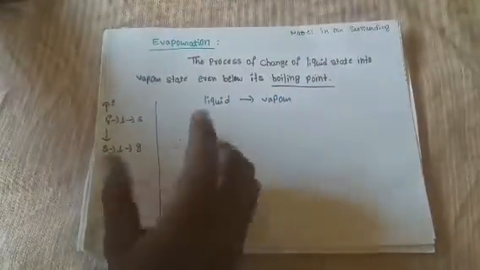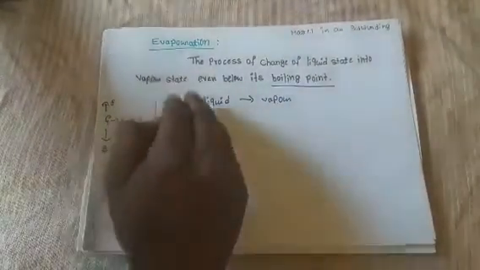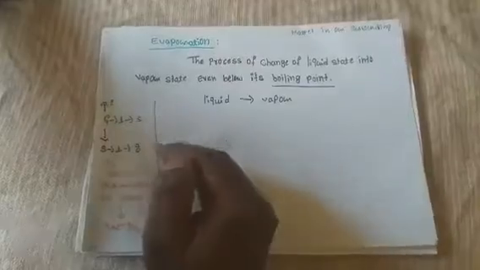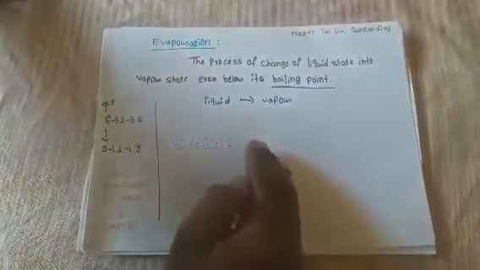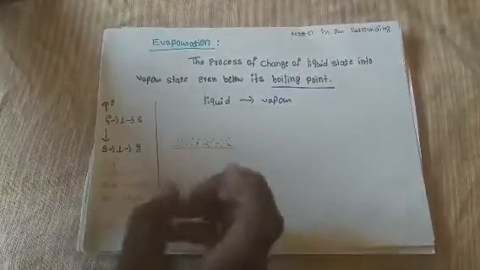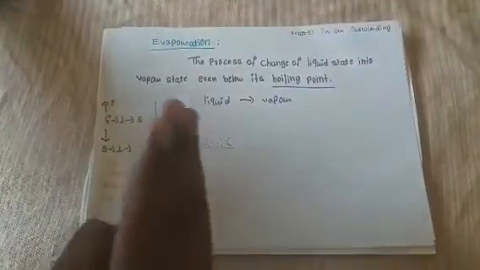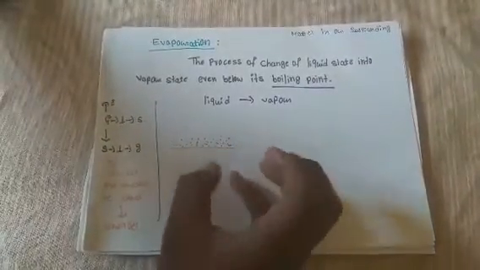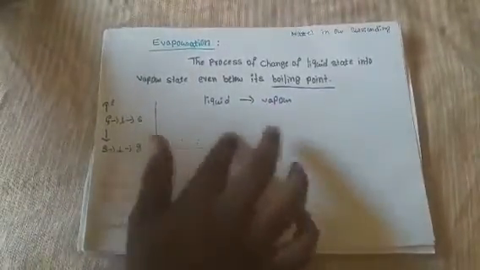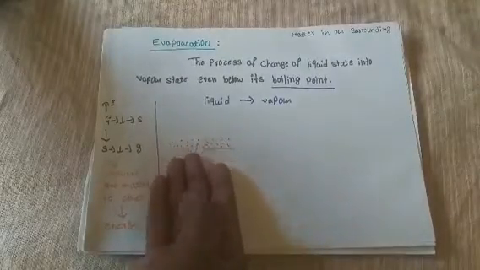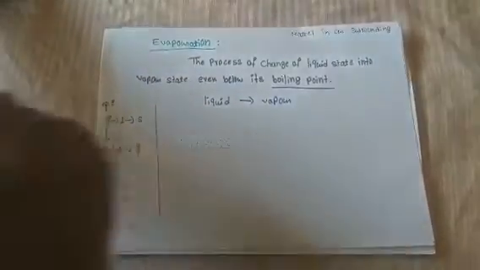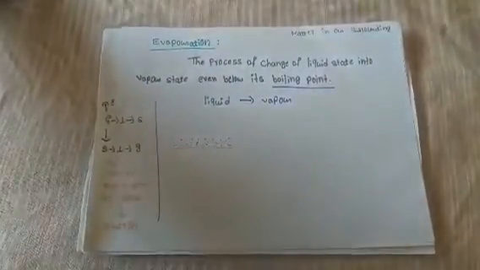Then how does it gain its energy? To convert a liquid to vapor, it requires some energy. From where does it get the energy, and how is the liquid converted to vapor below its boiling point? That is the main criterion. The energy required to convert from liquid to vapor is obtained by the molecules present in the liquid on their own.